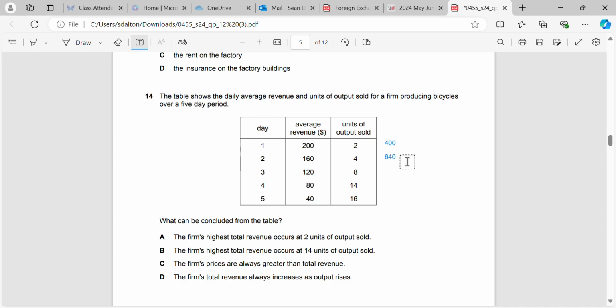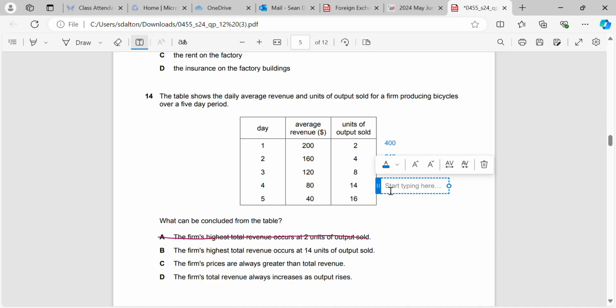Because when they have 2 units of output, they're saying that is the highest. So 8 multiplied by 120 is 960. So now we can see that it's wrong, because when there are 3 units of output, their revenue is higher. The firm's total revenue always increases as output rises. So let's test this out. So far we're following that. 400, 640, 960. 80 multiplied by 14.